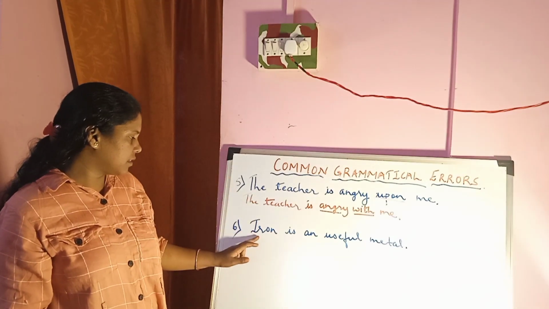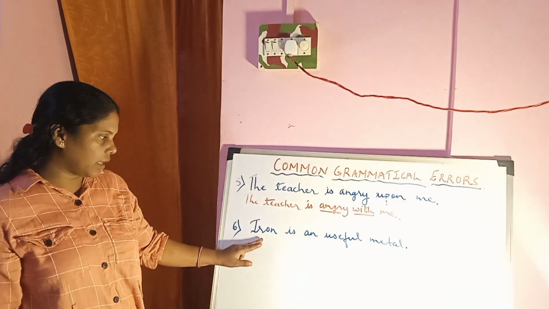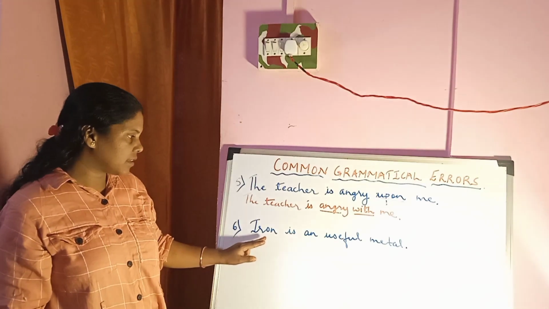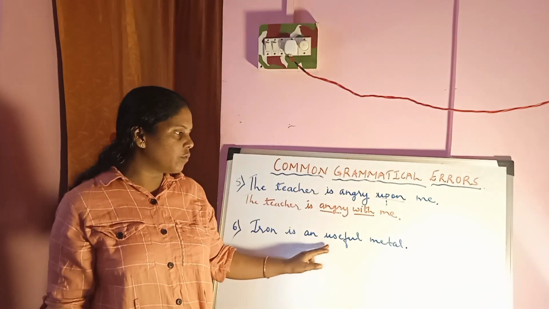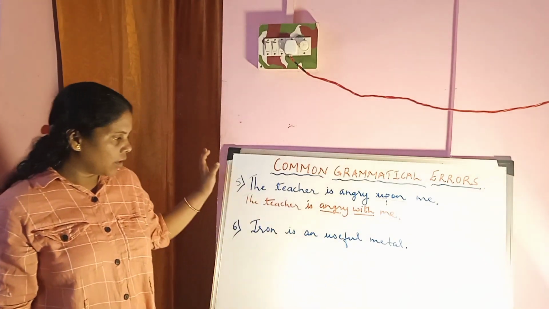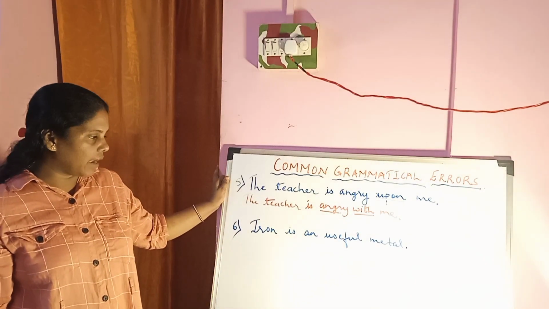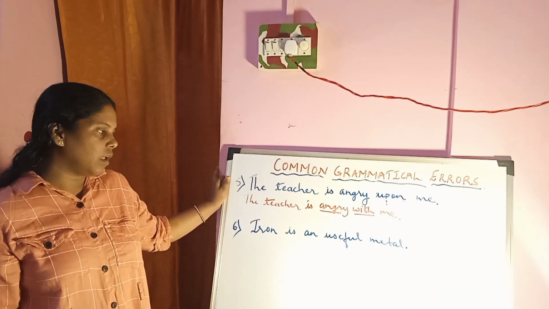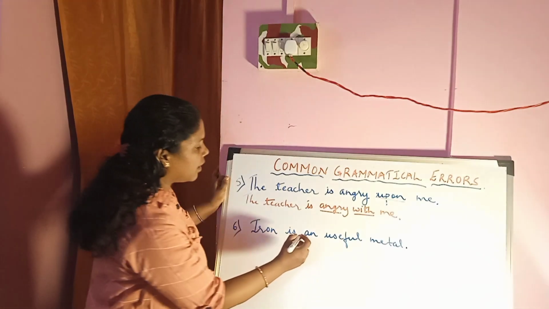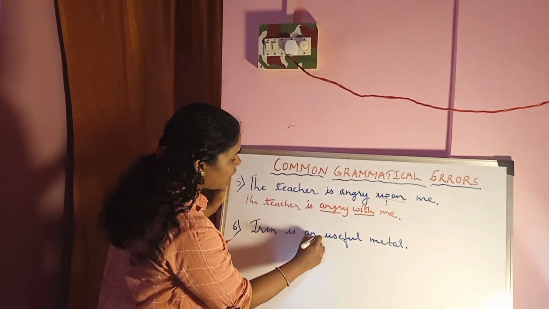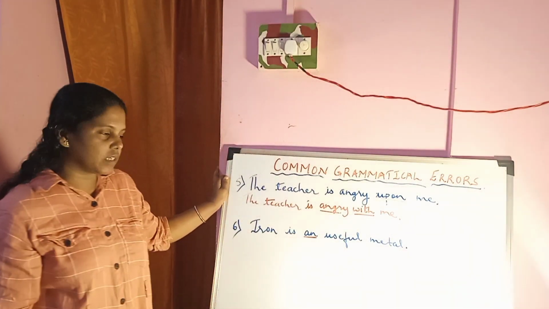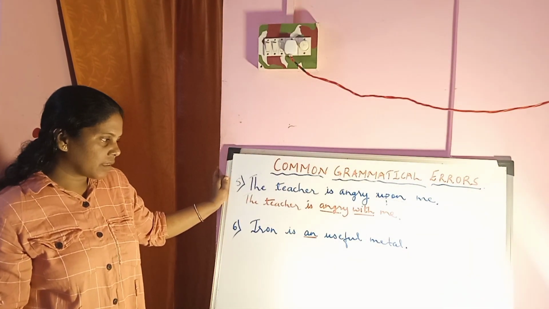Let us take the sixth sentence. Have a look at the sixth sentence. Iron is an useful metal. Where is the error in the sentence? Iron is an useful metal. An is the wrong article that we have used in the sentence.